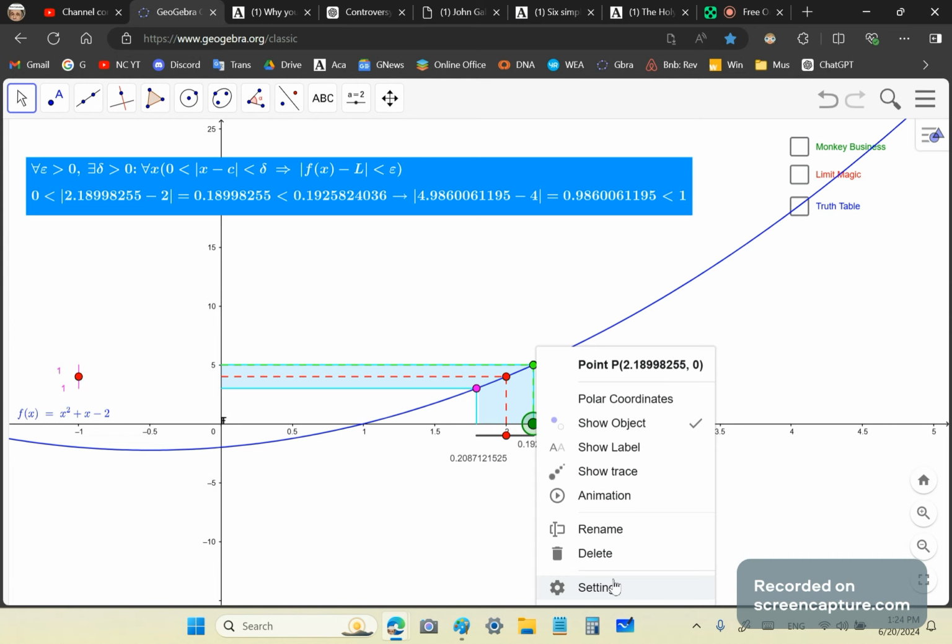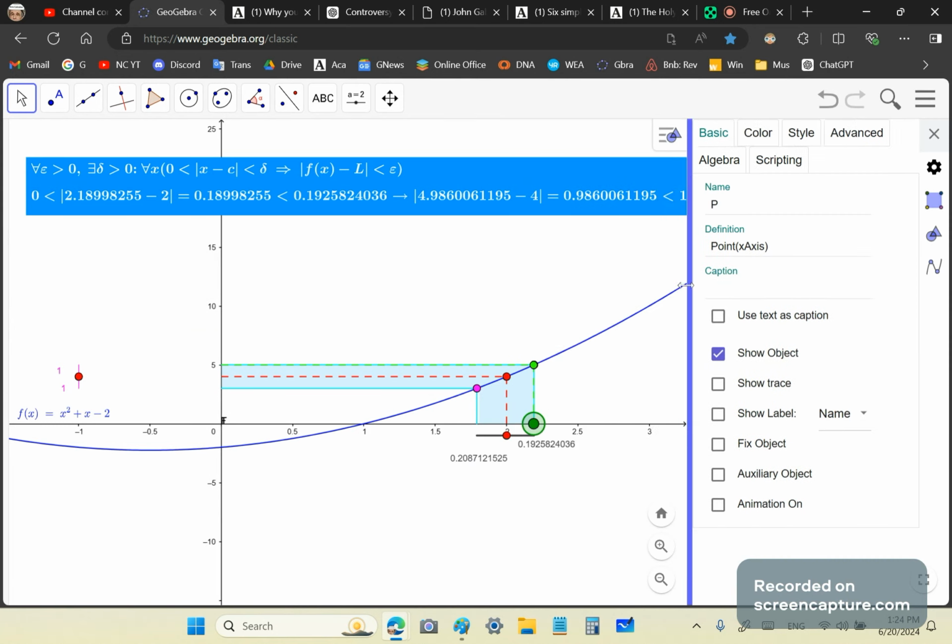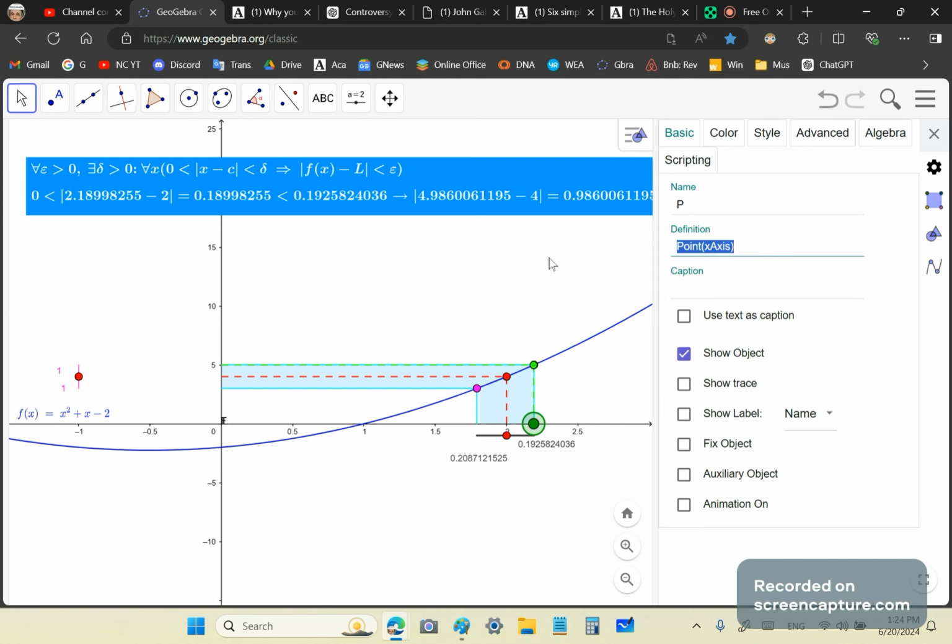Watch. Settings. Okay. That will now become this, and I'm going to say, okay, it's going to be on the x-axis, but we need to have this here, and we'll say that divided by 2 and square root of 29 minus 5.